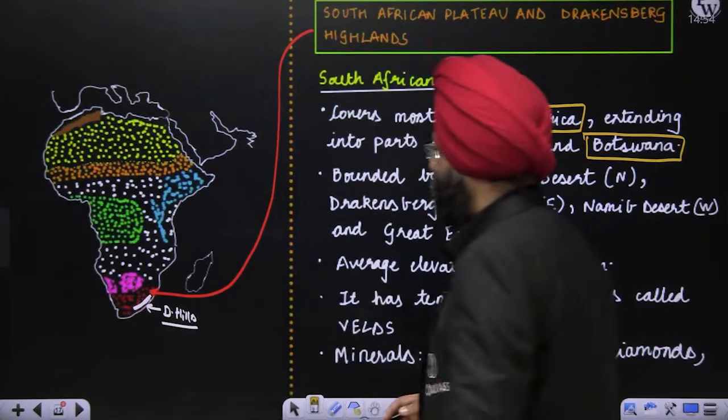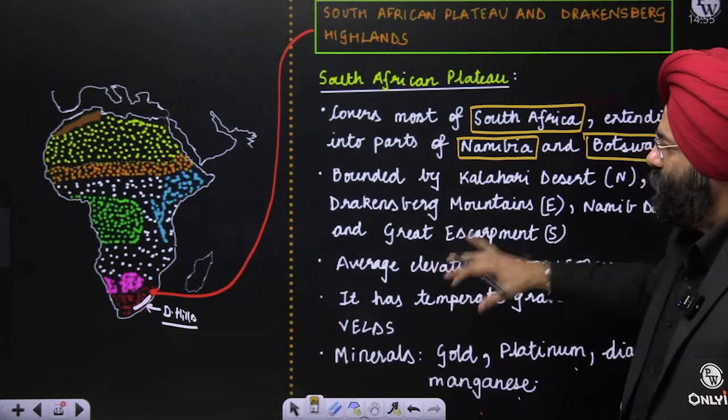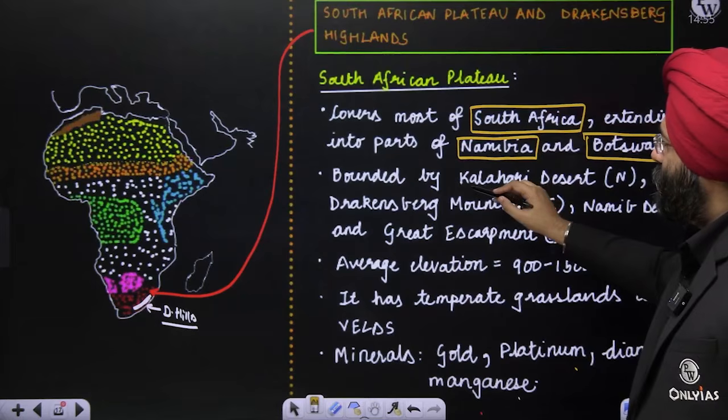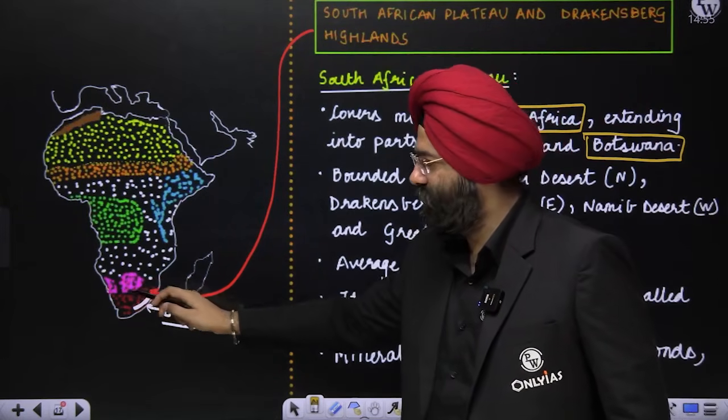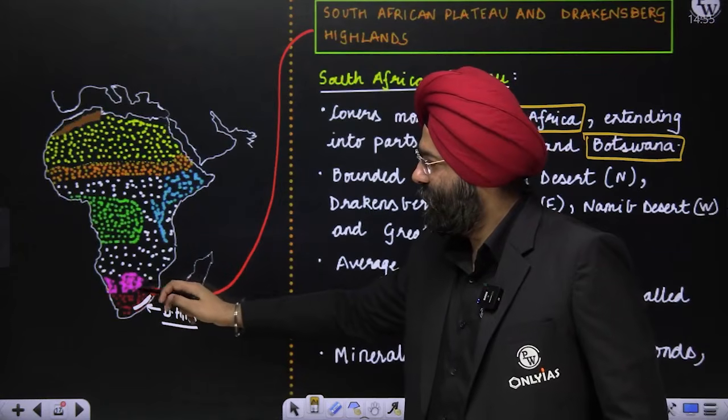Now please understand, let us see the boundary over here. It is bounded by the Kalahari Desert in the north. This is the Kalahari Desert. This is the Namib Desert. You know that very well, and we'll be doing that also. This is the Kalahari Desert in the north.